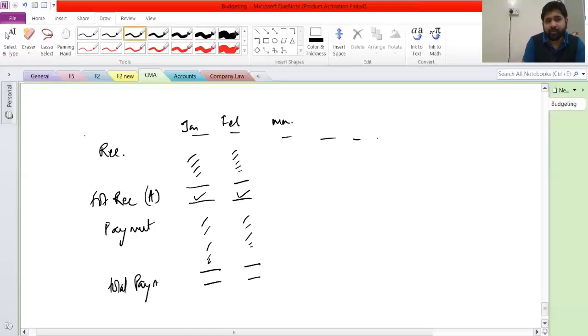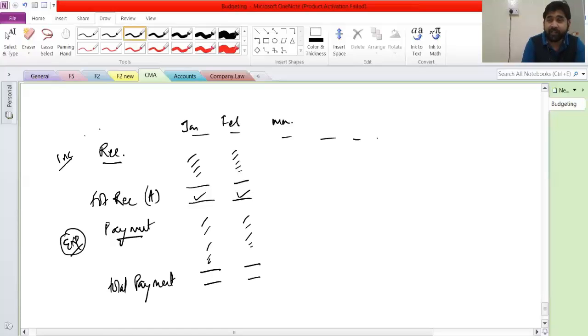Again, one thing for you guys to understand is that we are writing receipts and payments. We are not writing income and expenditure, because income and expenditure is an accrual concept. If your salary is due, that is an expense, and when the salary is paid, that is a payment. So I am not concerned about what is due to be paid and what is due to be received. I am concerned about actual cash.